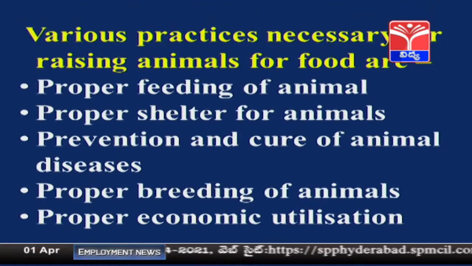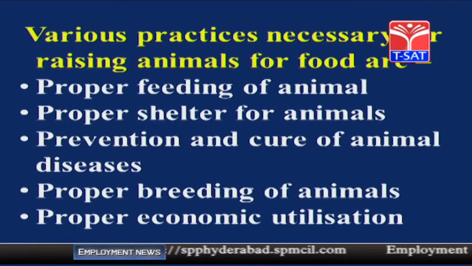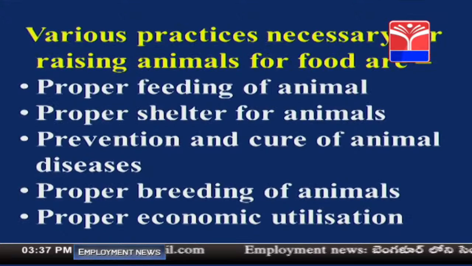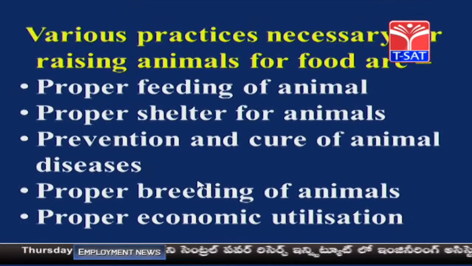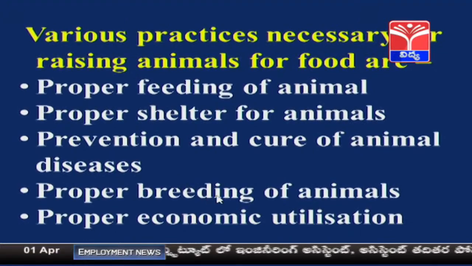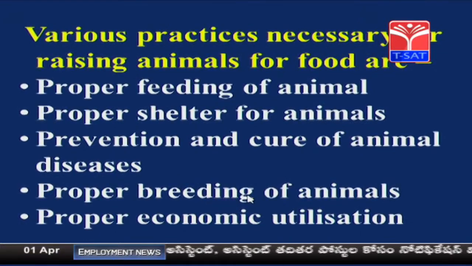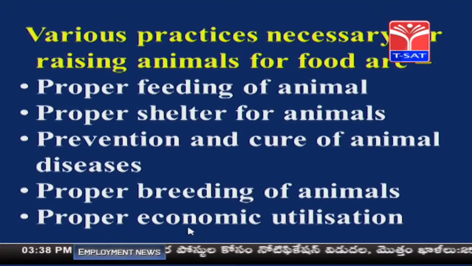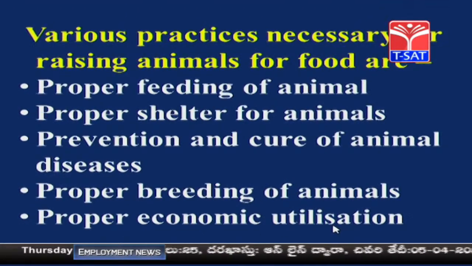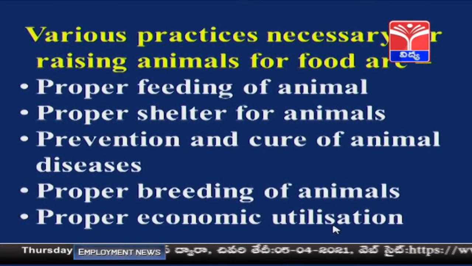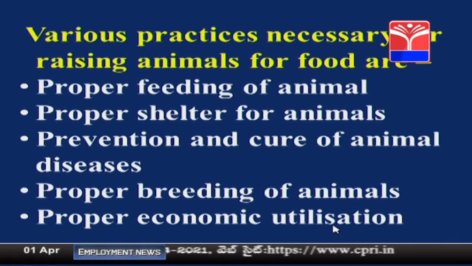Now, what are the various practices necessary for raising animals for food? It includes feeding, shelter, and protection from diseases, as well as breeding these animals, that is, they have to undergo the process of reproduction. And the last one is proper economic utilization of the animals. These are the various practices necessary for raising the animals.